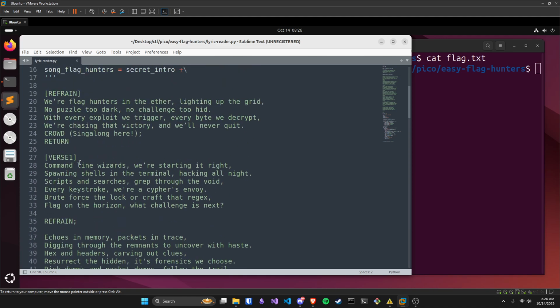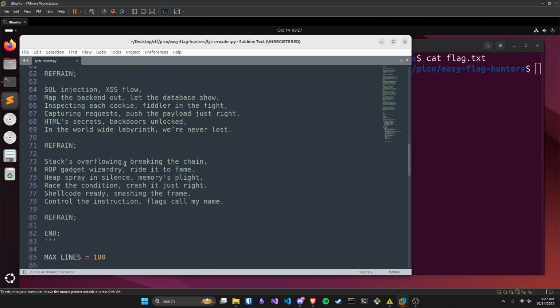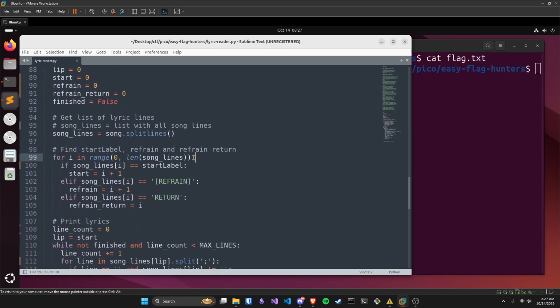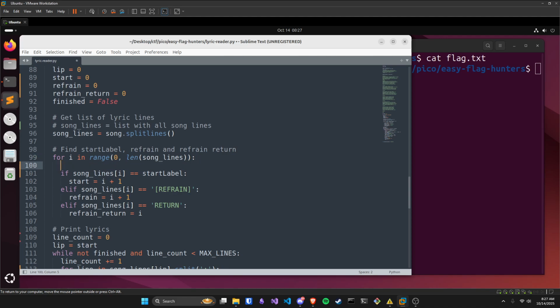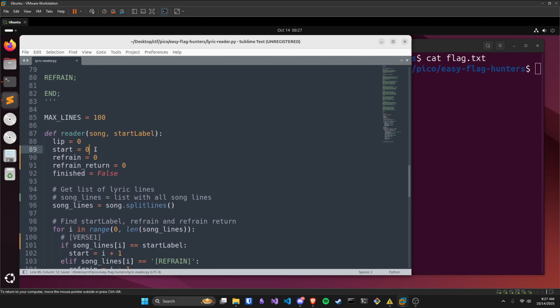So over here we see verse 1. It's marking the next line, "Command line wizards, we're starting it right." That one is going to be the start. I'm going to put in a comment just to help us: if song lines i equals start label, so this is going to be verse 1. I'll also put it up here.